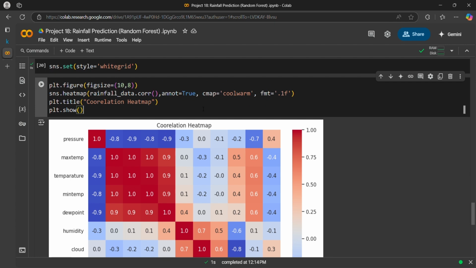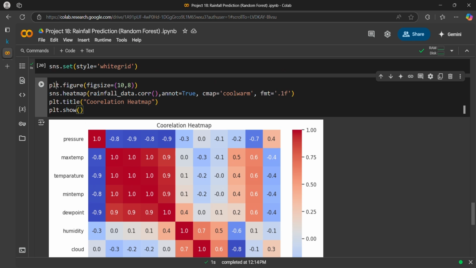For example, if the area of land is increasing, it is proportionate to the price, so the price will also increase. Negative correlation means if one entity increases, the other will decrease. That is the negative correlation example.